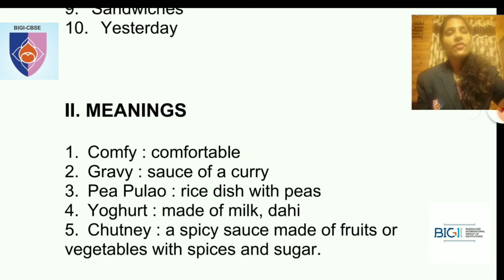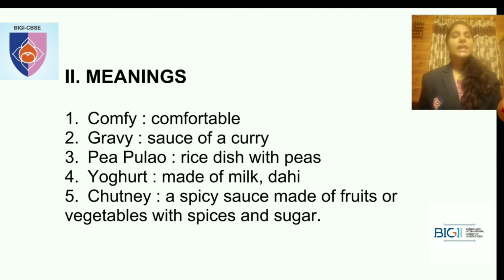Along with that, you have the second main heading as meanings. What is the first one? Comfy. What do you mean by comfy? Comfy is nothing but comfortable. Something which is comfortable is called comfy. Okay. The second one is gravy. Gravy is nothing but the sauce of a curry, right? When mama prepares something delicious, a curry, you will have a liquidy thing along with that curry. That is called gravy. Okay.